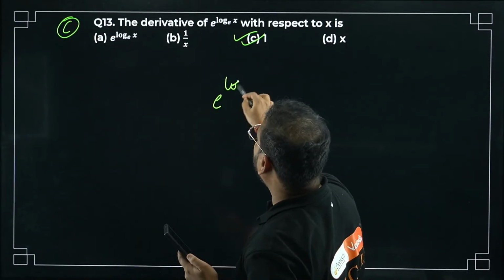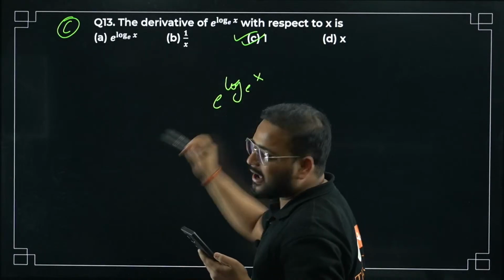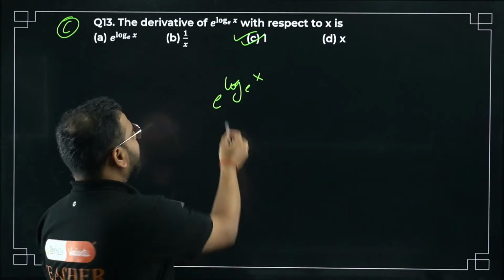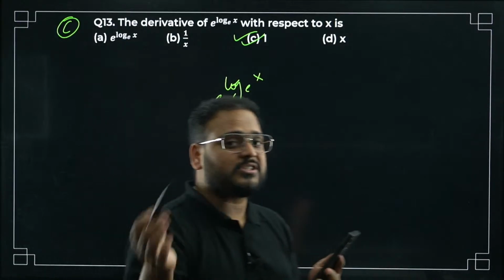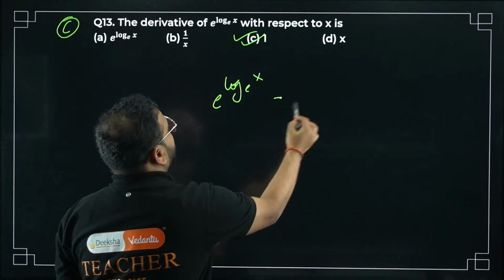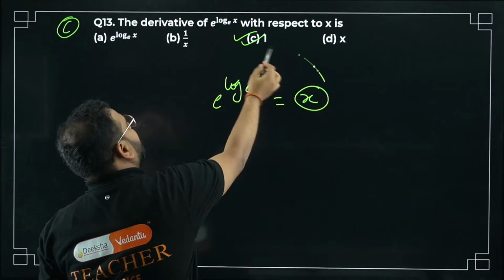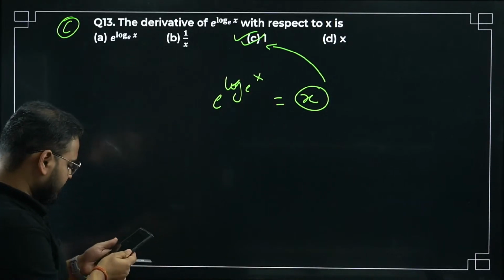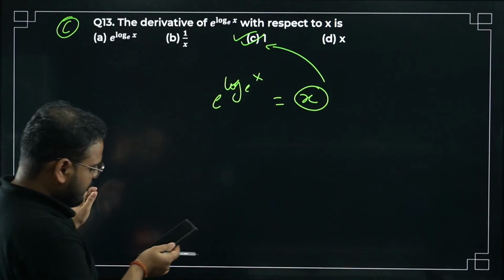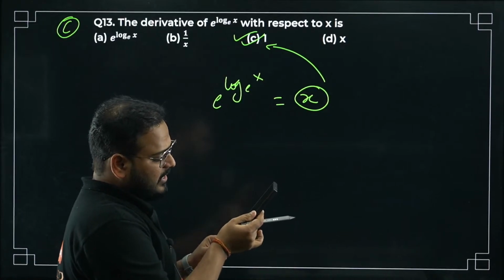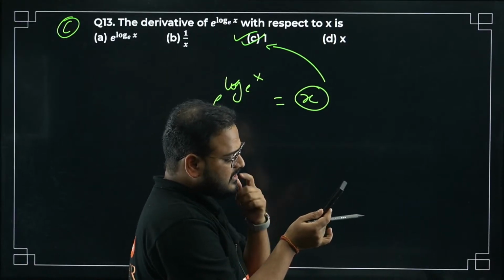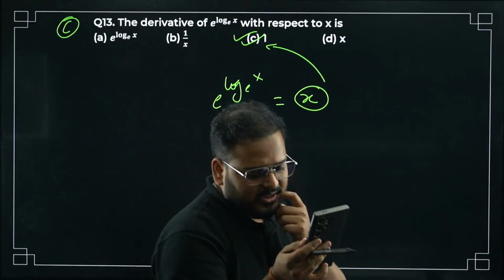e to the power log x. Log and exponential function are both inverse functions. It means cancelling the effect, it will become simply x. Differentiate x, it becomes 1. Someone is asking about e log x by x.